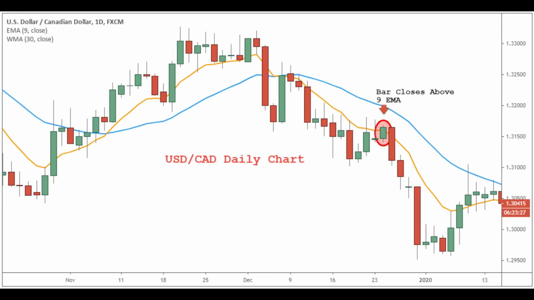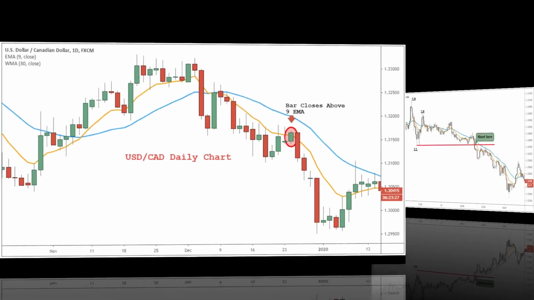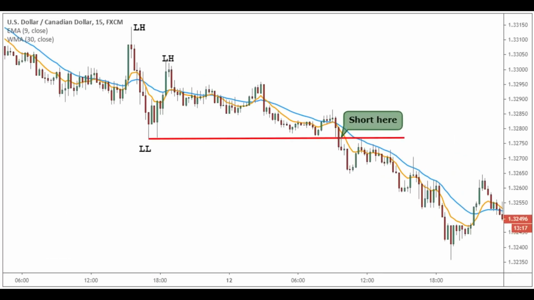Here is an example. See the US dollar to Canadian dollar daily chart. Based on the 930 trading strategy, we need to wait for the daily candle low to be tagged to trigger an entry. However, with this new advanced concept, we can enter the market early and capture more pips. When we downgrade to the 5-minute chart, we can notice the pattern of lower highs and lower lows signaling the start of a downtrend. See the 5-minute chart.